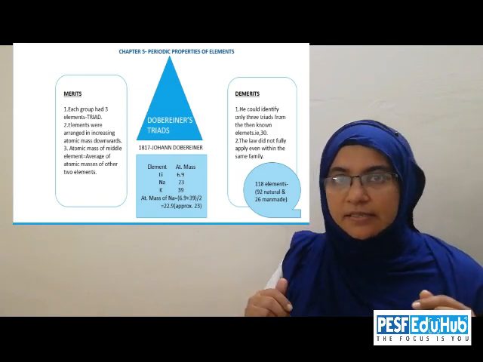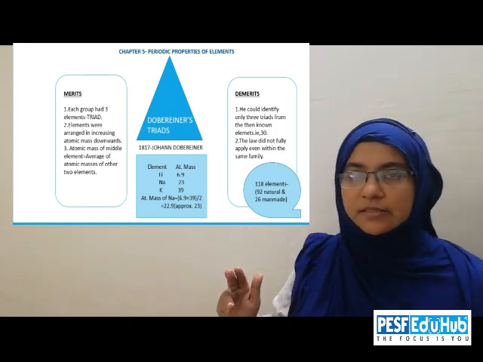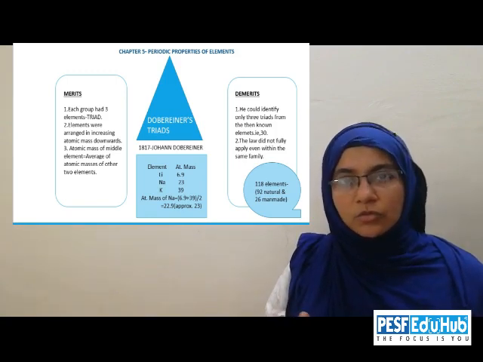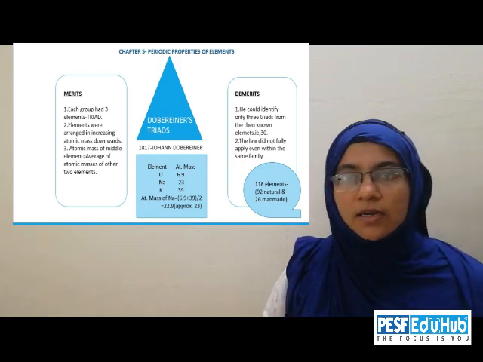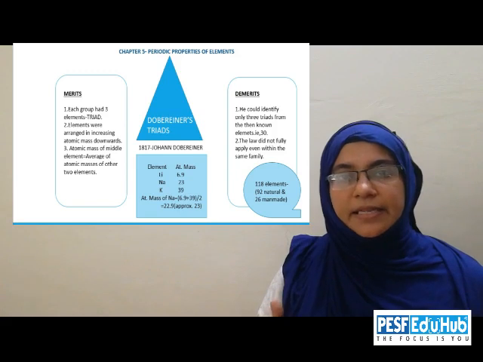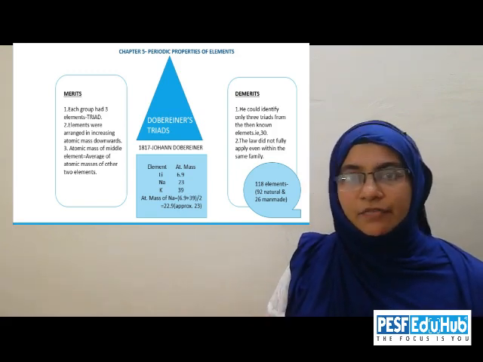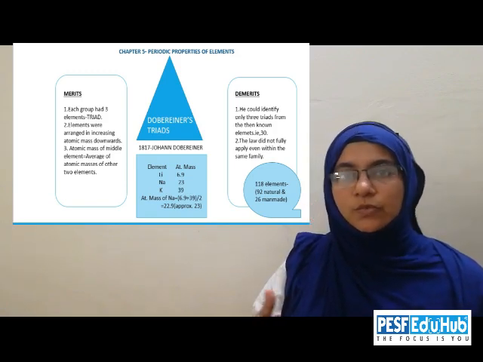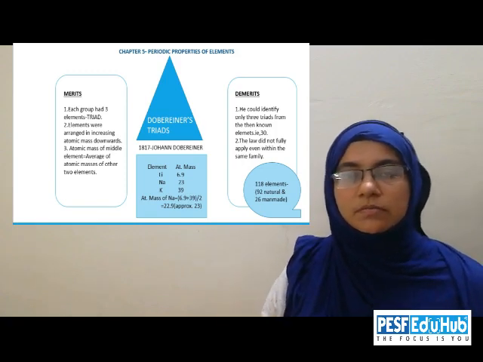And at present we have 118 elements in the periodic table, out of which 92 are naturally occurring elements and the remaining 26 are artificial or man-made elements. As we discover new elements, the table will go on.